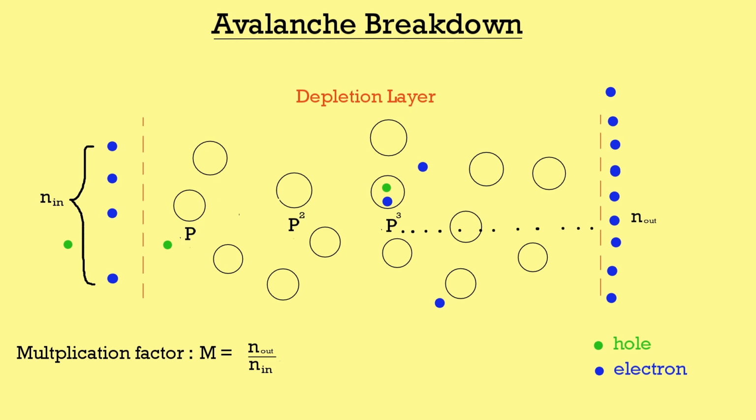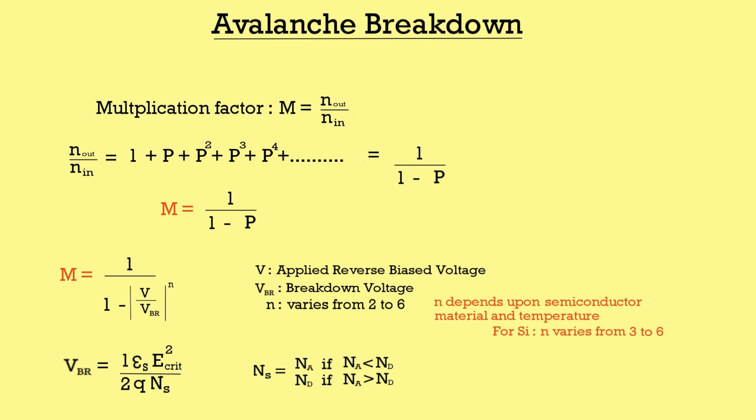One important parameter in avalanche breakdown is the multiplication factor, which is defined as the ratio of the number of electrons emerging out of the depletion layer divided by the number of electrons which entered the depletion layer. In simple mathematics, it is very easy to find the multiplication factor, which comes out to be equal to 1 upon 1 minus p. However, it becomes quite complicated to define probability p in terms of semiconductor parameters. However, p can be replaced by applied voltage divided by breakdown voltage, raised to the power n. The value of n varies from 2 to 6 and is dependent upon the semiconductor material as well as temperature.